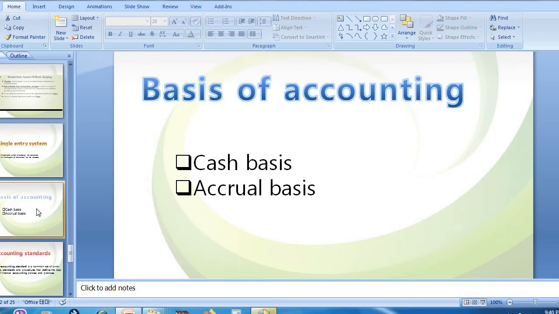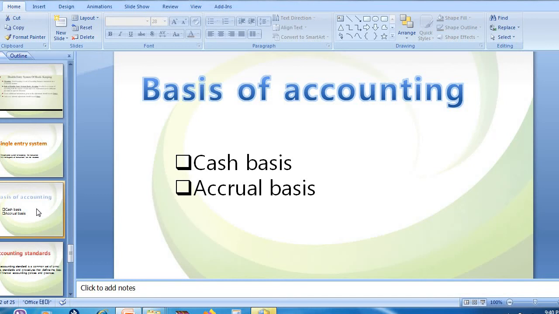They have received the service, they have given the service. So what? We need to record this transaction. So that is accrual basis. Accrual basis means there is no need of receiving money in hand. As and when the service is given, as and when the goods are supplied, we can record the transaction. Under accrual basis, revenue and cost are recognized in the period in which they occur.